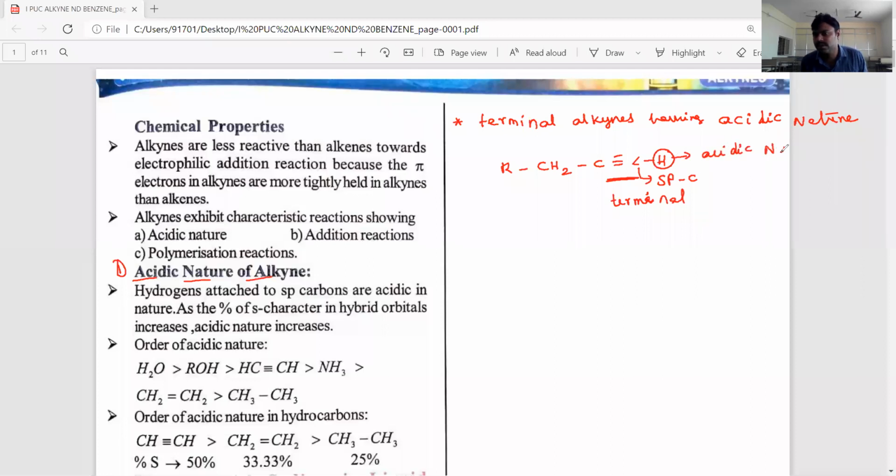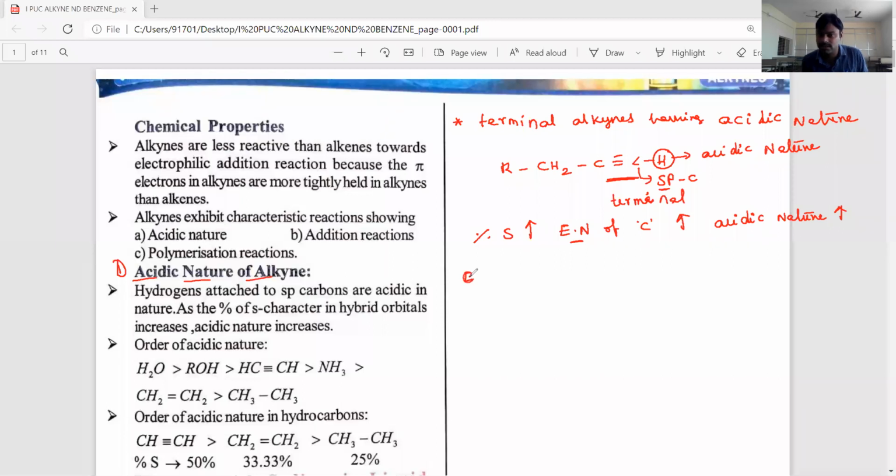Why do they have acidic nature? Because in the sp carbon the percentage of s character increases, so the electronegativity of the carbon atom increases. If the electronegativity of the carbon atom increases, the acidic nature increases. That's why terminal alkynes have more acidic nature.